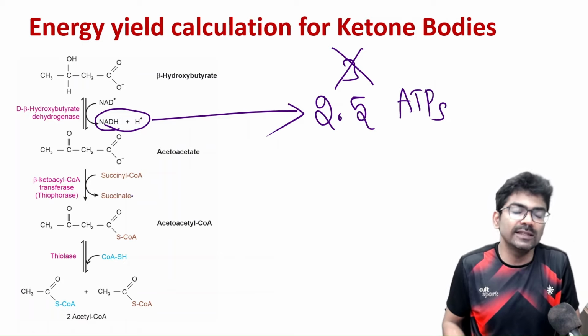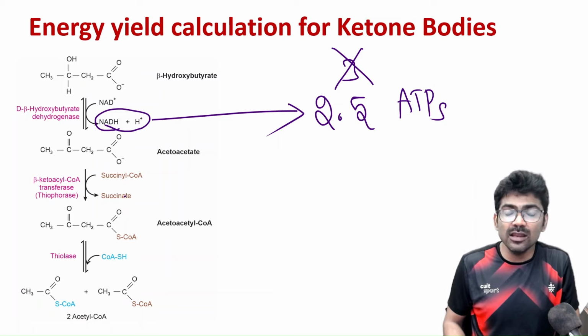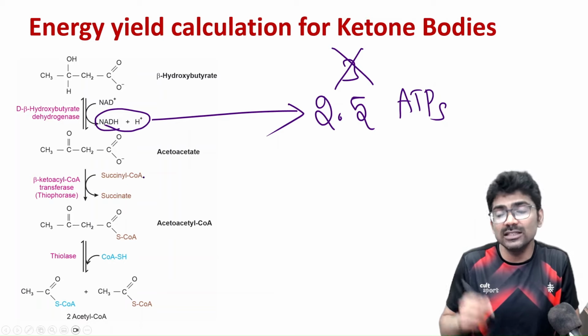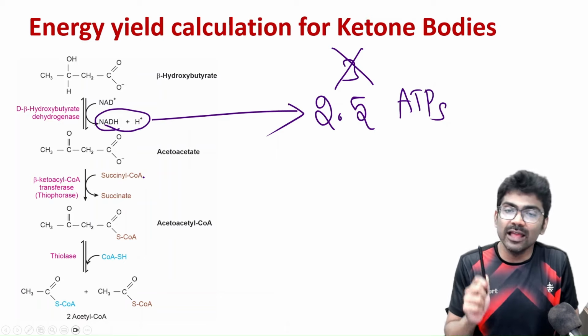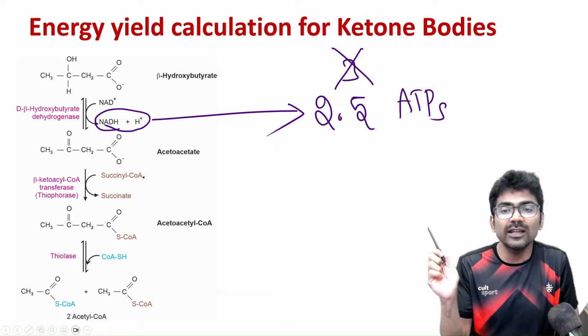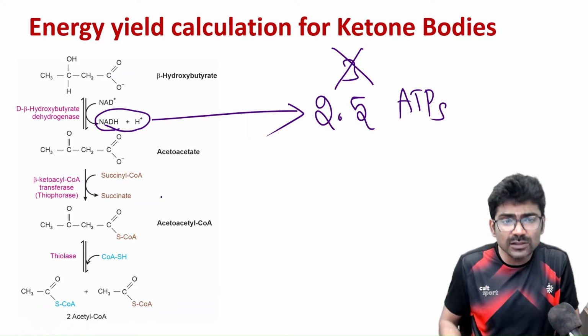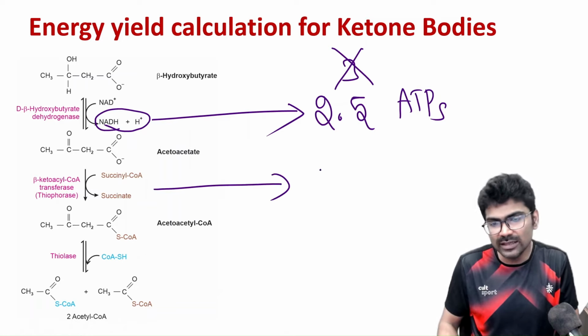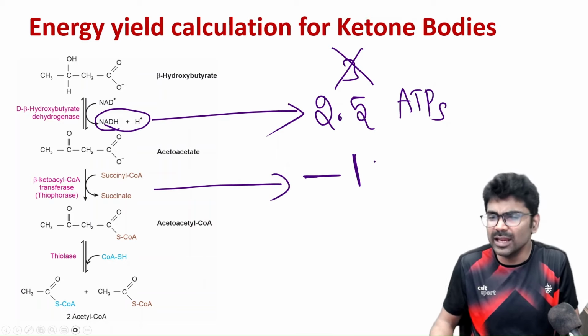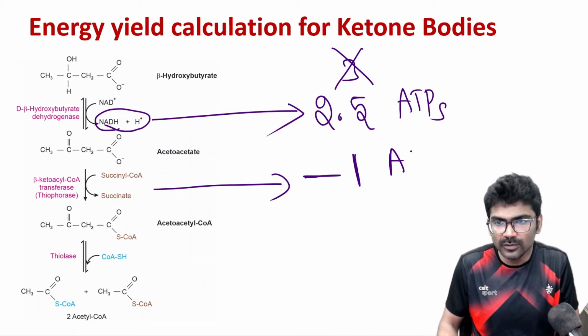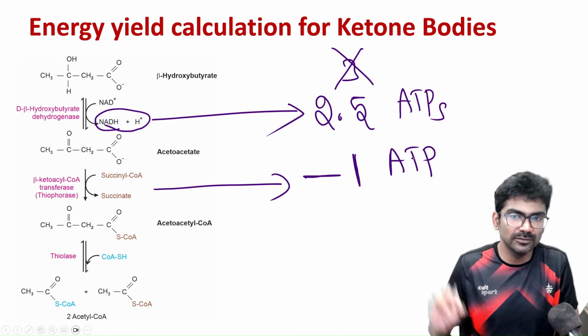Succinyl CoA to succinate. Because of this reaction, we are not going to get the GTP which is produced in the succinate thiokinase reaction of the TCA cycle. That substrate level phosphorylation reaction is not going to happen. So there is loss of 1 GTP. So we can consider it as minus 1 GTP or ATP. Right? So minus 1 ATP.